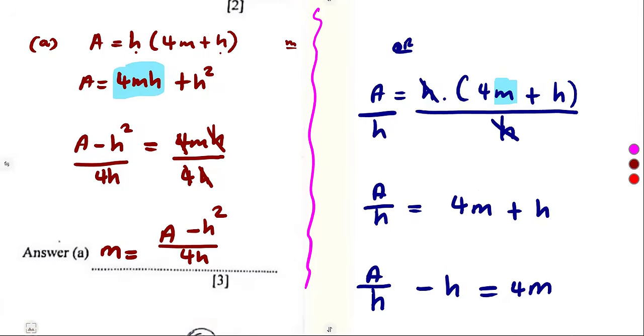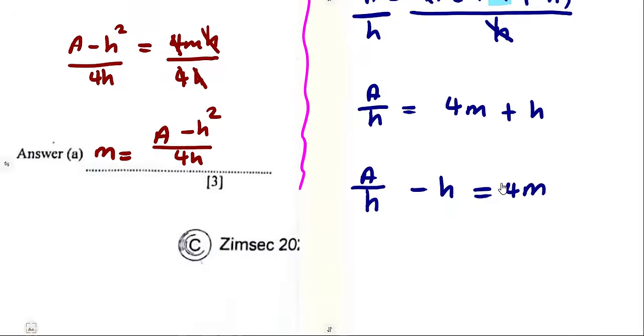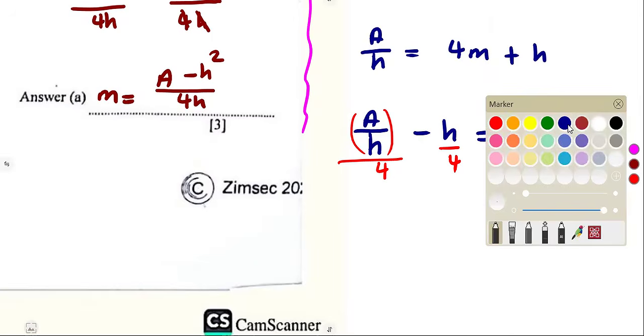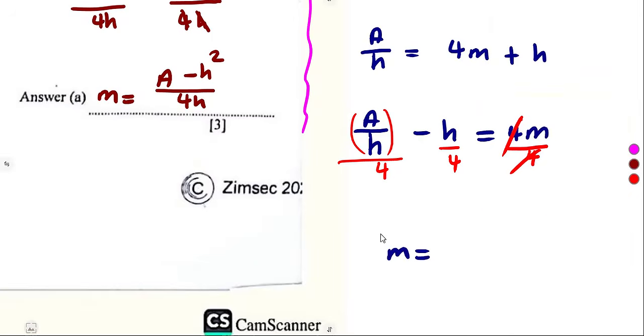In order for you to determine or to have the M as the subject, what are you going to do? Divide by 4. So you're going to divide by 4 here. You divide this term by 4 as it is like this. You divide it by 4. This one by 4. So this was going to cancel. So therefore, M is equal to what?